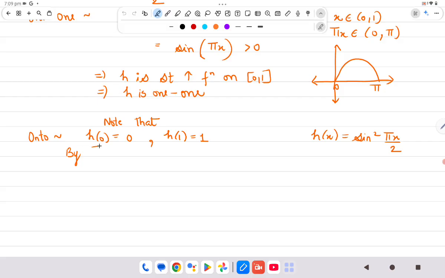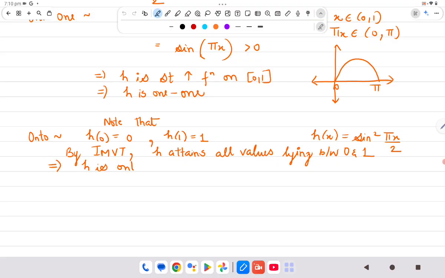So by IMVT, intermediate value theorem, H attains all values lying between 0 and 1, implying H is onto. तो हमने H को 1 1 प्रूव कर दिया, H को onto प्रूव कर दिया.